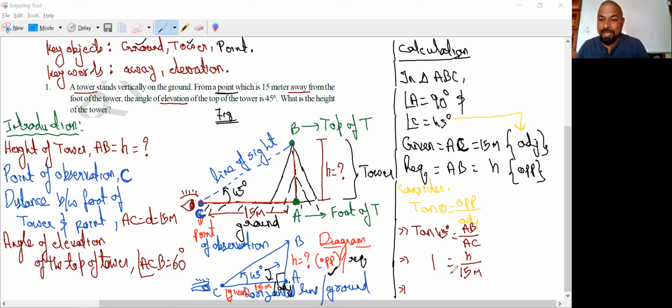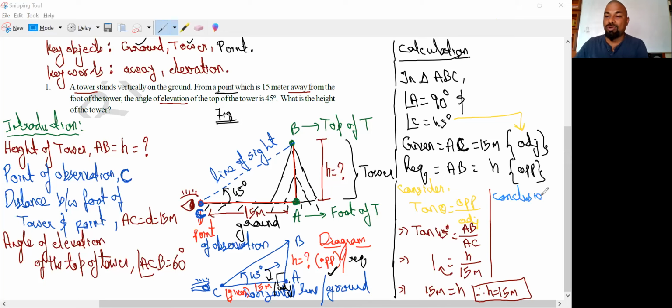Let us cross multiply this. It becomes 15 meters is equal to H. Therefore, what we got is H equal to 15 meters. This is what we got. So as we are done with the sum, let's conclude. Conclusion is needed. What is the conclusion?